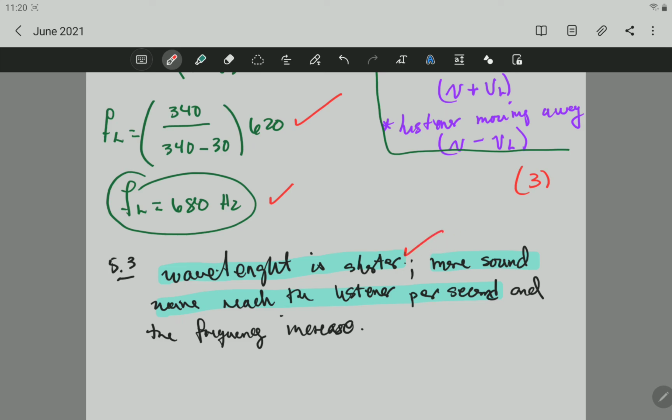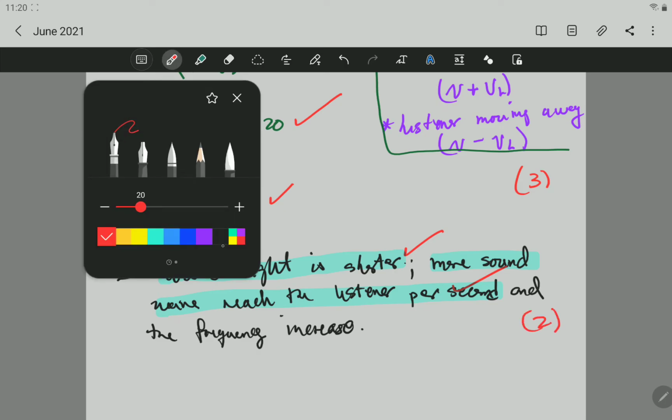1 mark for saying that the wavelength is shorter or the waves are being compressed, and then another one for saying more sound waves reach the listener per second or frequency increase, which is the same. So there are 2 marks for this one. Right? Let's go to the next question.